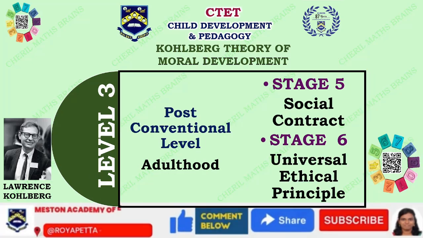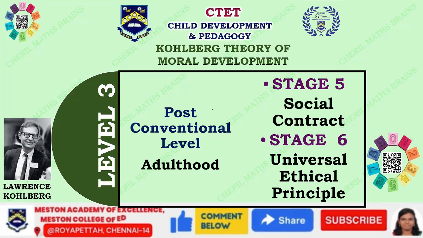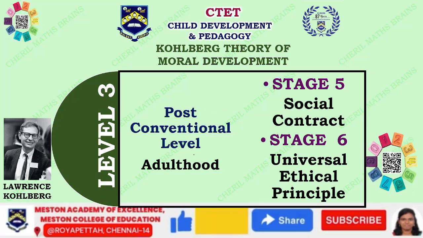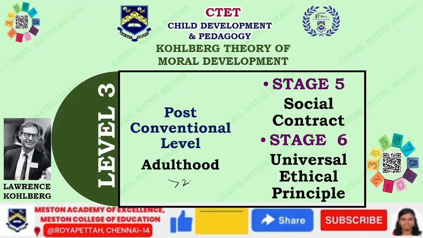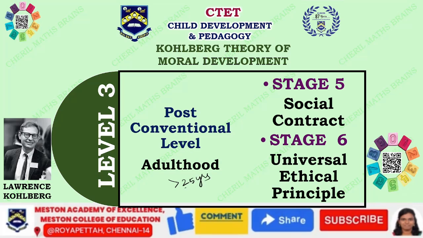The next one is level 3, the post-conventional level, and this talks about adulthood. Anybody who is above 25 years of age will come under this.